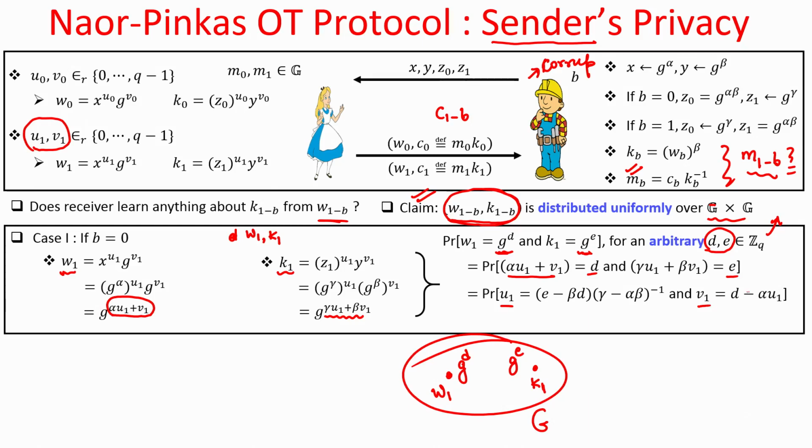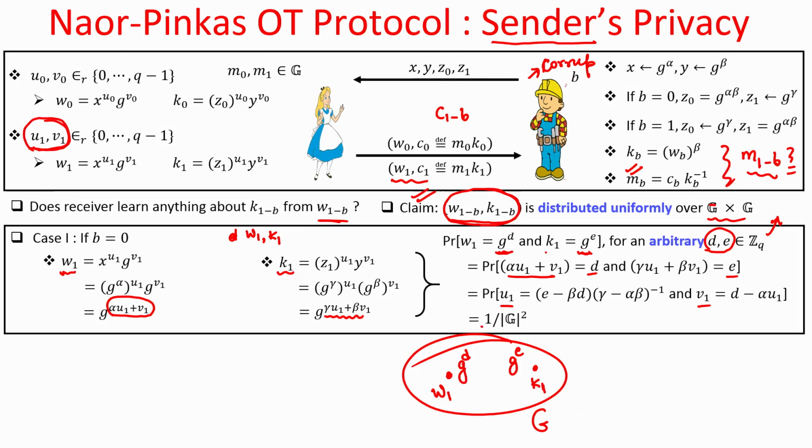And since U1 and V1 are picked randomly by Alice, because Alice has picked these randomizers uniformly at random, U1 can take this value with probability 1 over Q, V1 can take this value with probability 1 over Q, and Q is nothing but the order of the group. So, the probability that Bob, when he is seeing W1 and C1, and W1 turns out to be some specific element of the group and corresponding K1 is some other element of the group, is 1 over the square of the group size or group order.